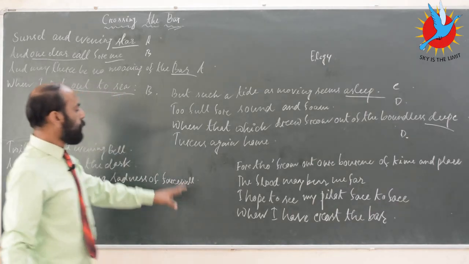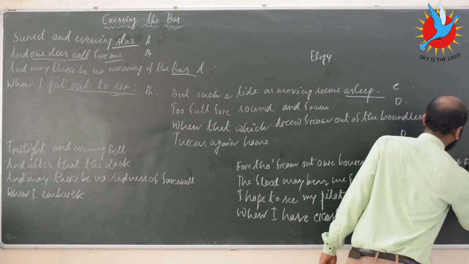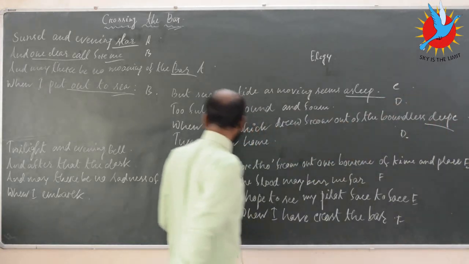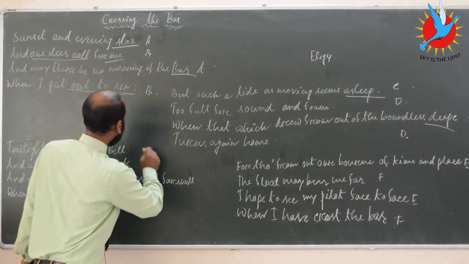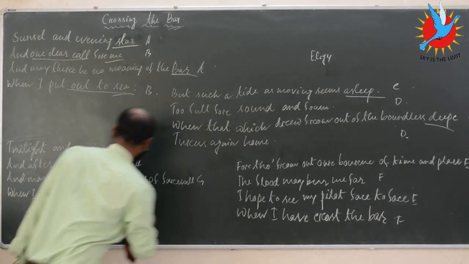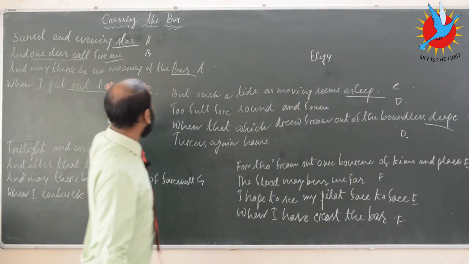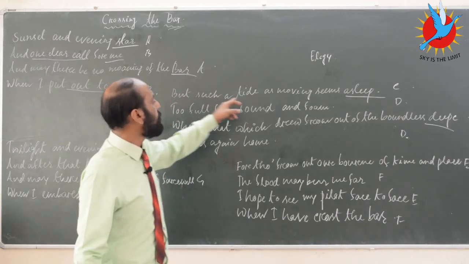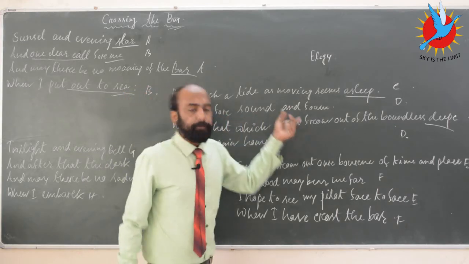When you come to the third stanza, once again place stands for E, then F, E, F. When you come to the final stanza, it is G, H, G and H. So this is the rhyming scheme of the poem. I finished with the first stanza and was about to start with the second stanza: But such a tide as moving seems asleep, too full for sound and foam.